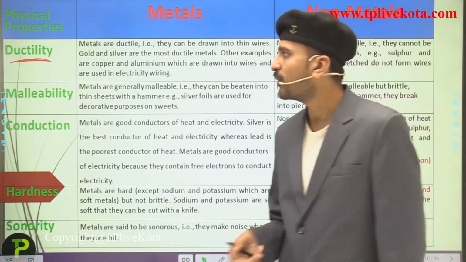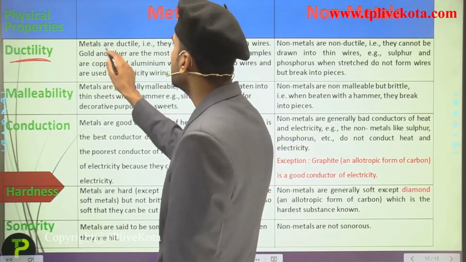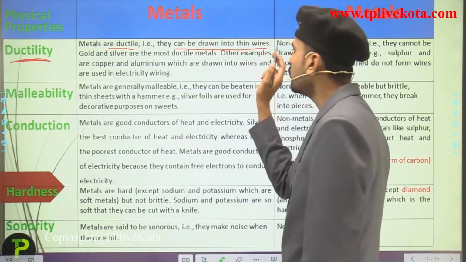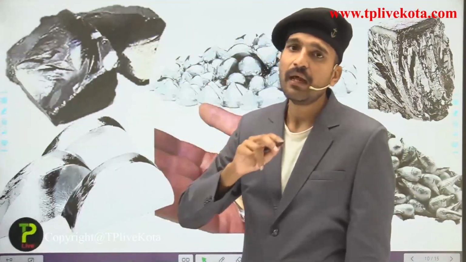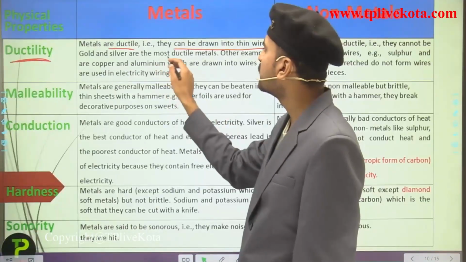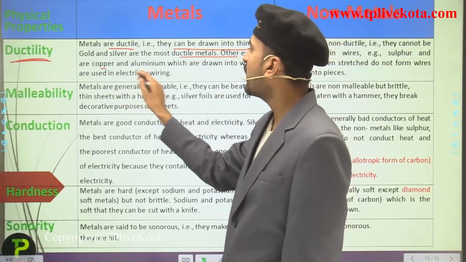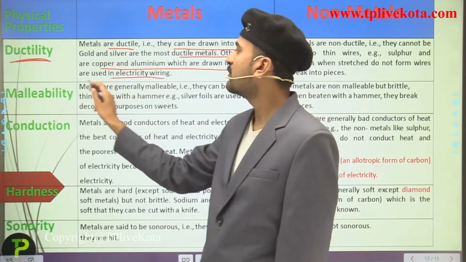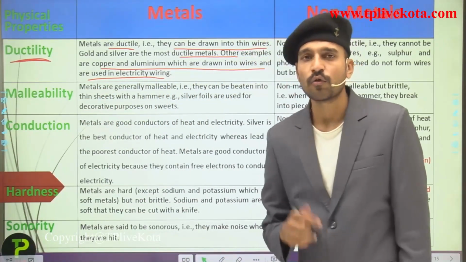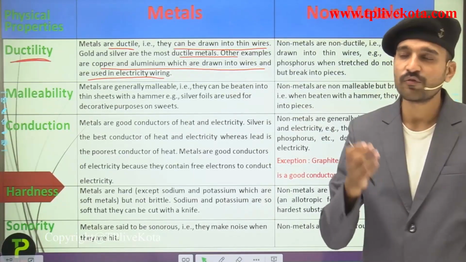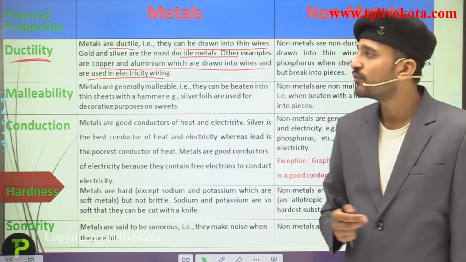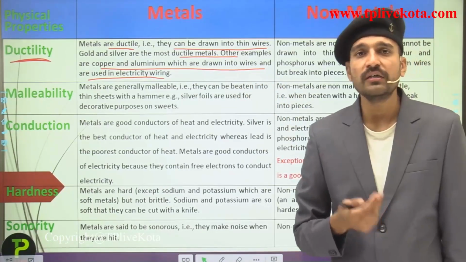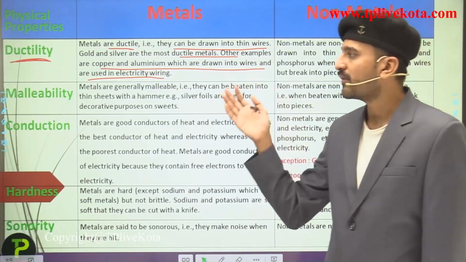That is also important. Talking about ductility, the metals are ductile, that is, they can be drawn into thin wires. Gold and silver are the most ductile metals. Other examples are copper and aluminum, which can be drawn into wires and used in electrical wiring. Gold and silver are costly metals, so we do not use them in electrical wiring. We use copper or aluminum for electrical wiring.